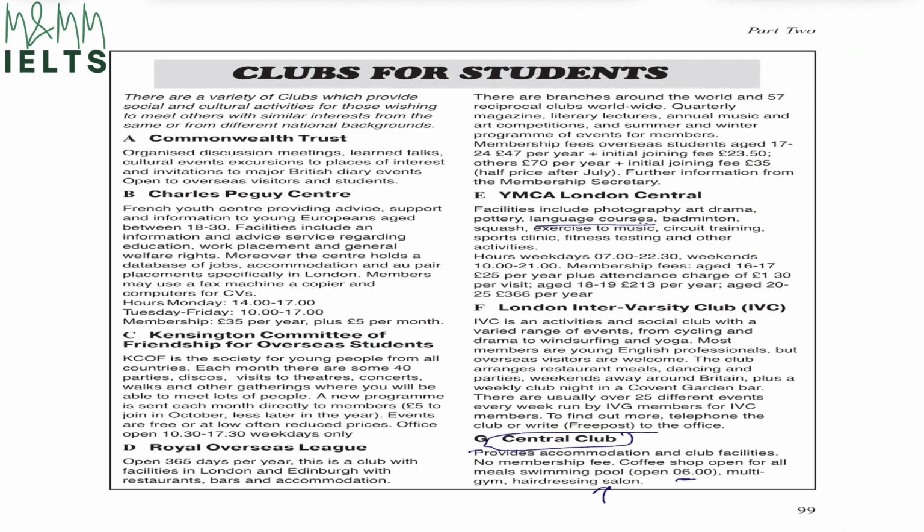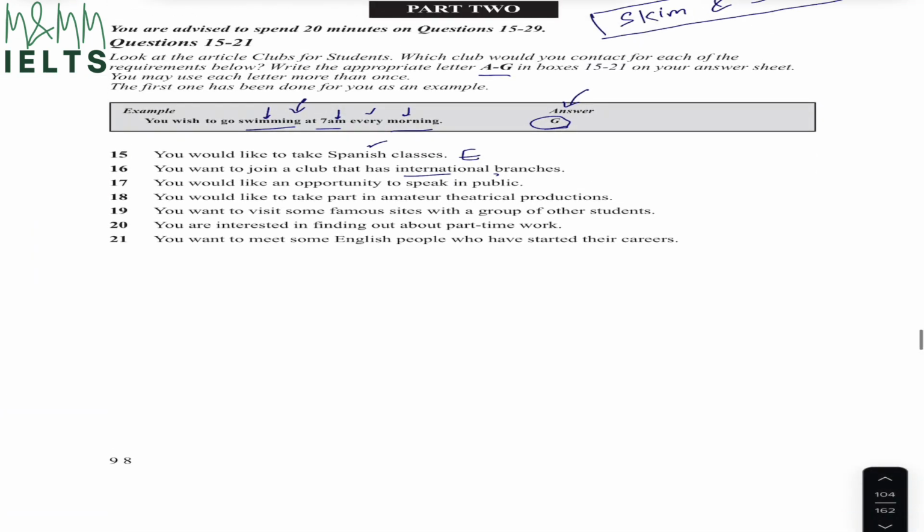Again, the drill: you pause the video, you find the answer by yourself, and then you can resume it. If I look in paragraph D, it says open 365 days per year. This is a club with facilities in London and Edinburgh with restaurants, bars, and accommodations. There are branches around the world and 57 reciprocal clubs worldwide. So what they are saying is there are branches around the world.